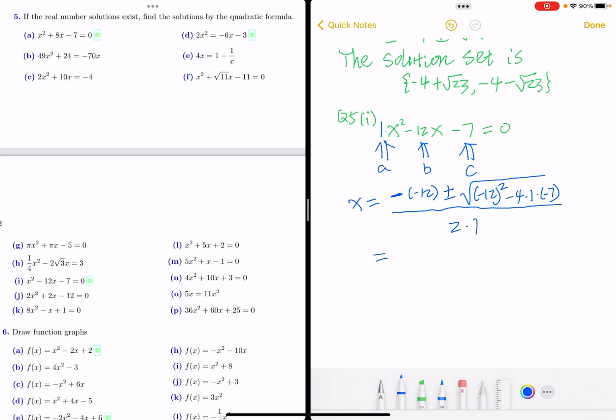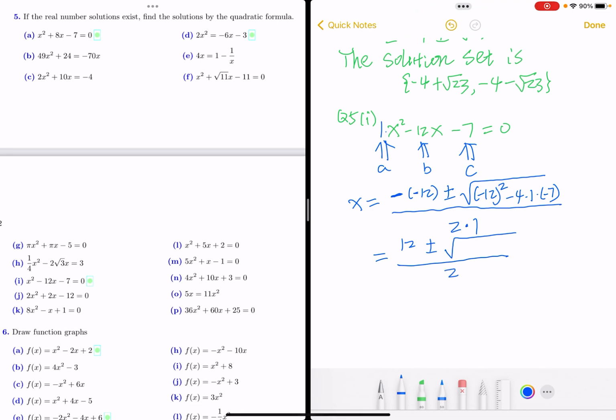And then negative is positive. The radical inside, we'll find out this value, divided by 2 times 1.